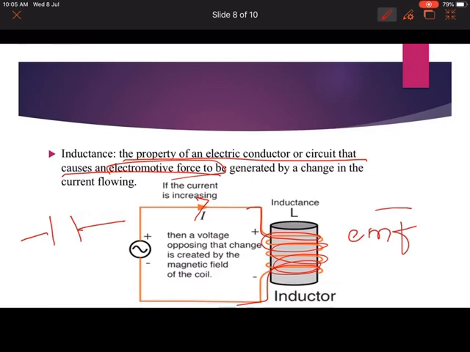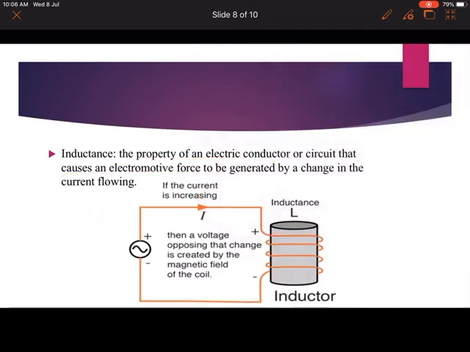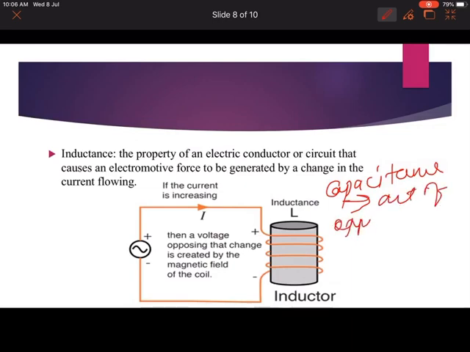Both capacitance and inductance are used for storage purposes, but the difference between them is that capacitance acts as an opposition of voltage. You must remember it: opposition of voltage.